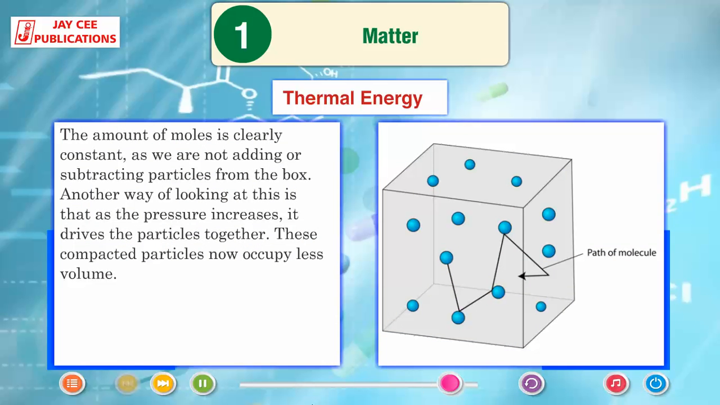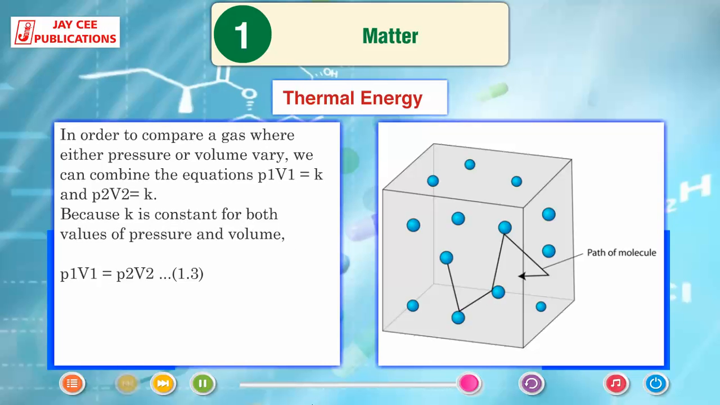Consider the box full of moving gas molecules, figure 1.1. The particles have the same energy and temperature throughout. As the box gets smaller, they have a smaller distance to travel before they collide with the walls, and thus the time between collisions gets increasingly smaller. In a given amount of time, the particles hit the walls more, which results in a greater amount of pressure. The amount of moles is clearly constant as we are not adding or subtracting particles from the box. Another way of looking at this is that as the pressure increases, it drives the particles together. These compacted particles now occupy less volume.